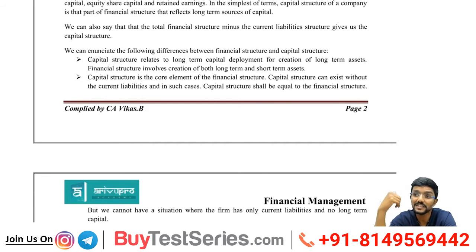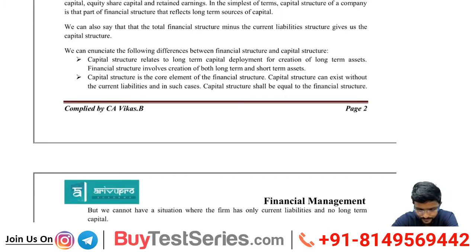No, for financing my long-term assets or projects. Financial structure involves creation of both long-term and short-term assets. Financial structure includes current liabilities also, which I may use to run my day-to-day business. If I have taken a short-term loan for 6 months to run my business, that is a current liability, which can be used to finance my normal business.